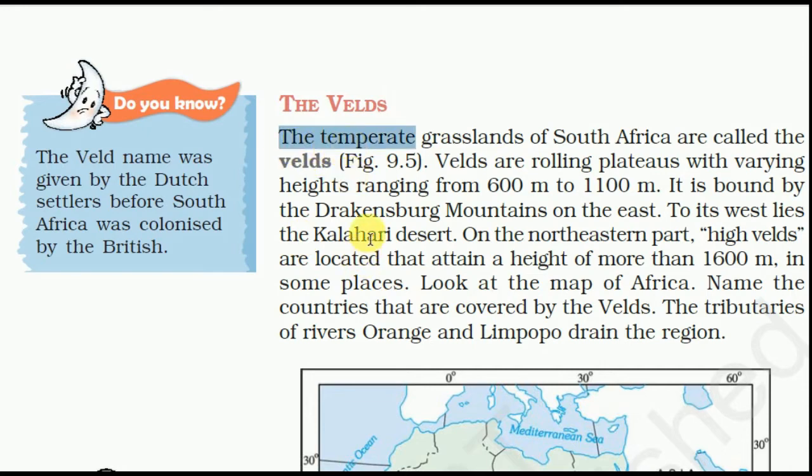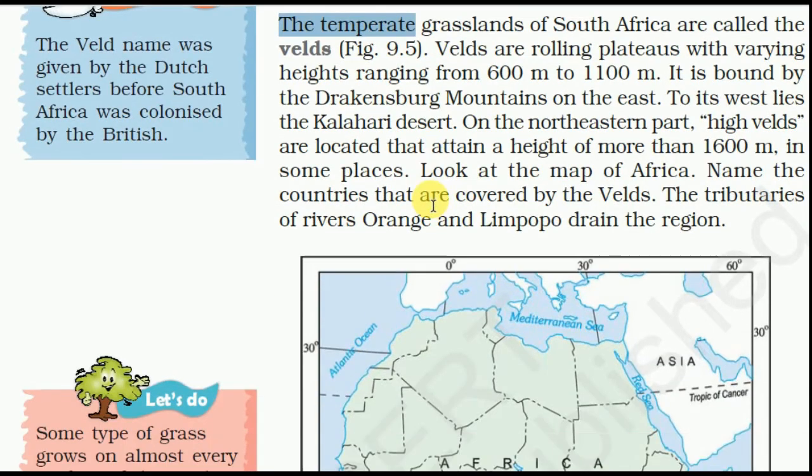So we read about the temperate grasslands, and this is another, the veld in South Africa. In Australia there are the Downs. The veld name was given by the Dutch settlers before South Africa was colonized by the British. The temperate grassland of South Africa.